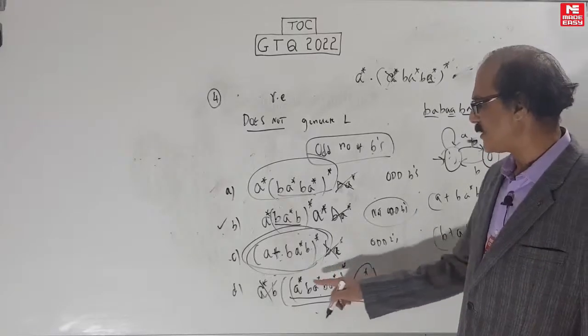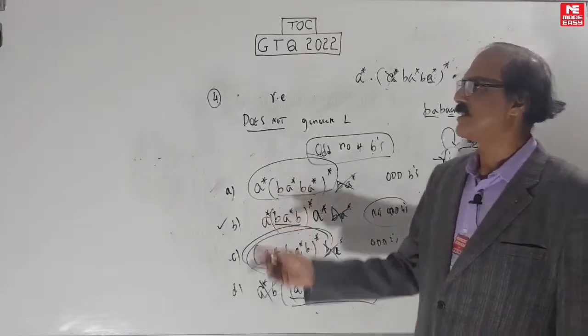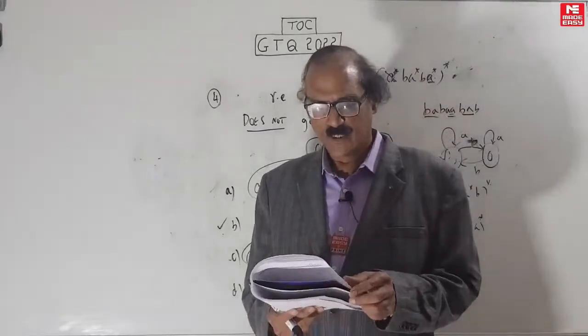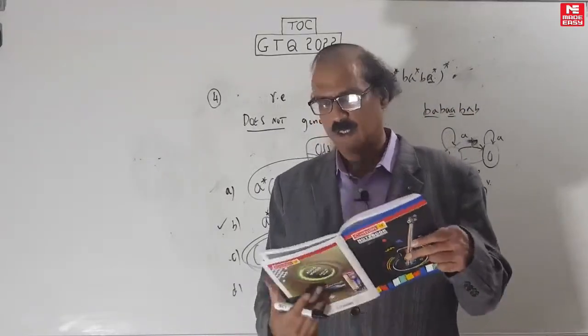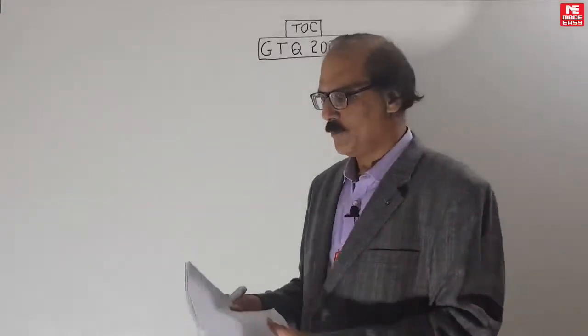So A star plus A star B, A star B, A star whole star. So this is also correct, odd B's. So the answer is choice B. So these are the first 4 questions. Okay. Now we will go to question number 5.